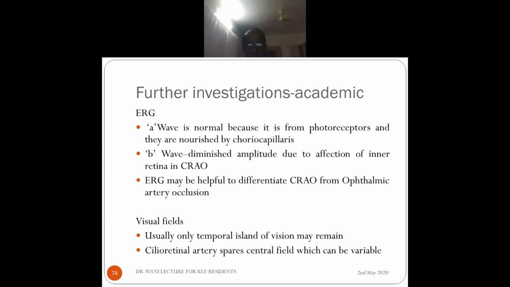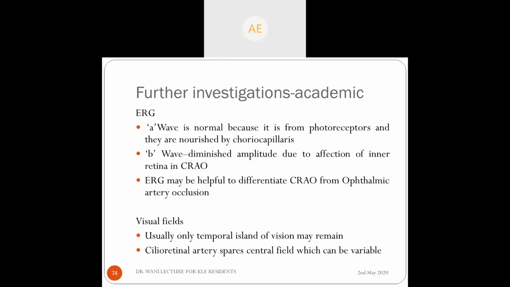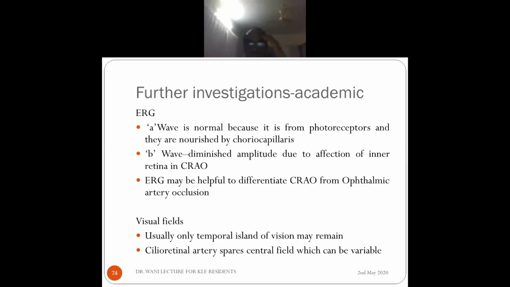Yes, sir. In ophthalmic artery occlusion, both A and B waves are abnormal. That is because the ophthalmic artery supplies the photoreceptors which generate the A wave, whereas the B wave is generated by the inner retina, that's Muller cells usually, and that is supplied by the central retinal artery. So if there is CRAO, the B wave is affected, the A wave is normal. Whereas if it is ophthalmic artery occlusion, both the CRA is knocked off as well as the short ciliary arteries are knocked off. So both A wave and B wave are absent.